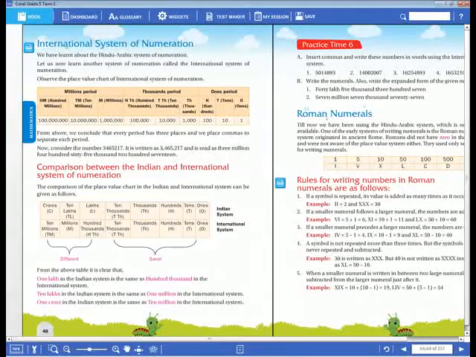Sit attentively and listen carefully. Okay? Will you listen carefully?